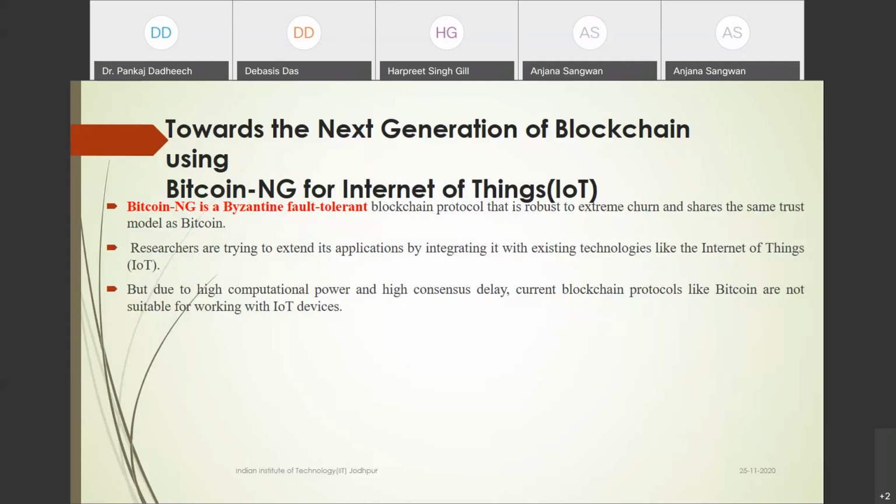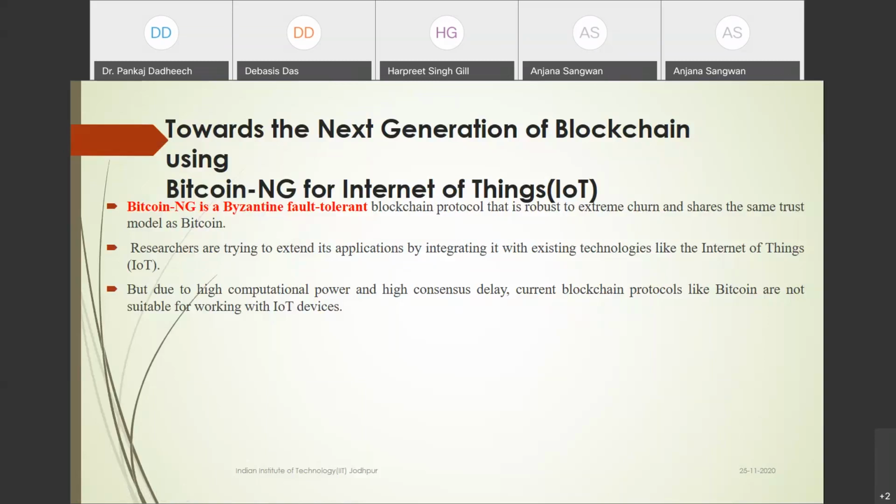The traditional Bitcoin has a large number of operations. Bitcoin NG reduces the number of operations and also reduces the delay. So these three things they implemented. In Bitcoin NG they use a leader selection concept and modified the consensus algorithm as well as the smart contract. They modified these things, and inside them they also modified the leader selection concept.